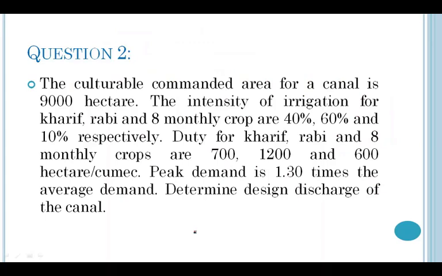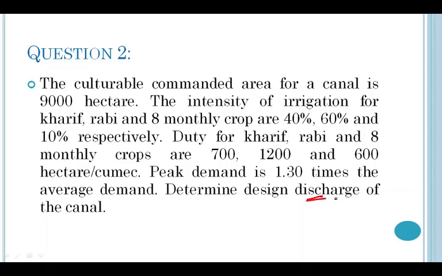The question reads, the cultivable commanded area for a canal is 9,000 hectares. The intensity of irrigation for kharif, rabi and eight monthly crops are 40%, 60% and 10% respectively. Duty for kharif, rabi and eight monthly crops are 700, 1200 and 600 hectares per cumec. Peak demand is 1.30 times the average demand. Determine the discharge of the canal. In this question again, they are expecting us to find the discharge.